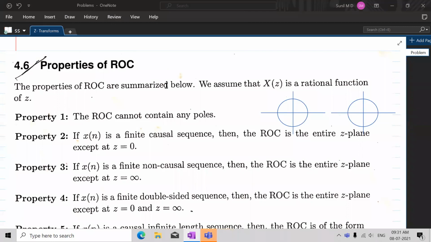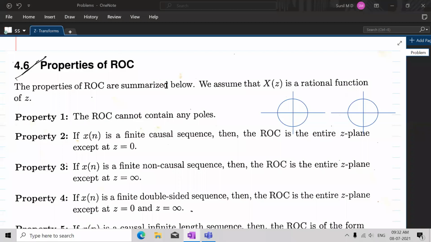Having seen the region of convergence for finite and infinite sequences, now let's see the properties of region of convergence. This will be the summary of what we have seen so far. We have obtained the Z transform of finite sequences, and we have seen what would be the ROC of right-sided, left-sided, or double-sided sequences.